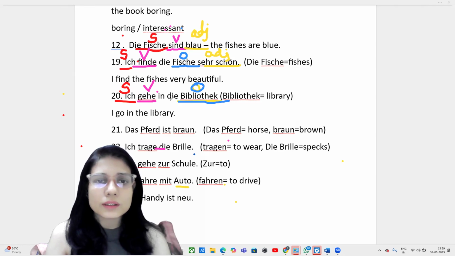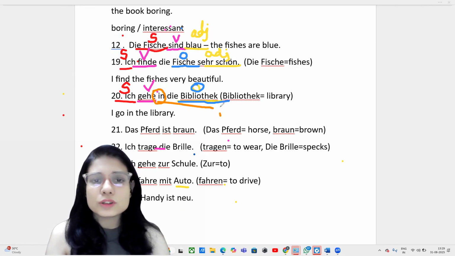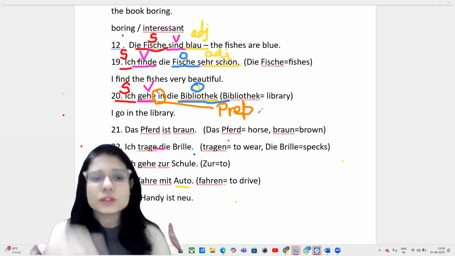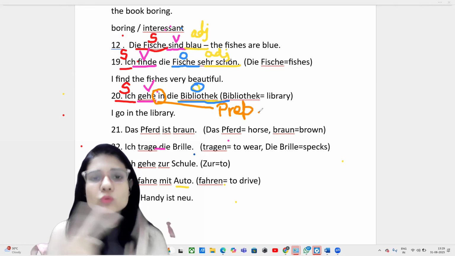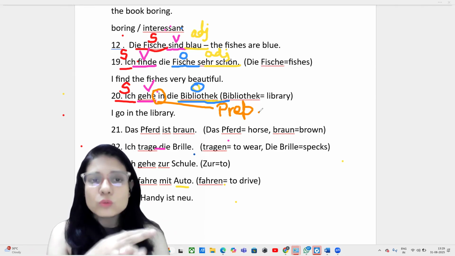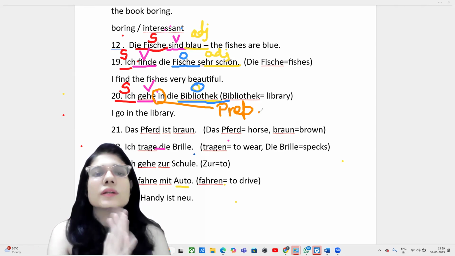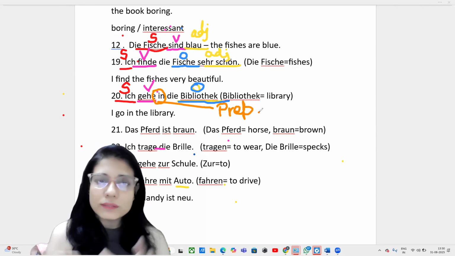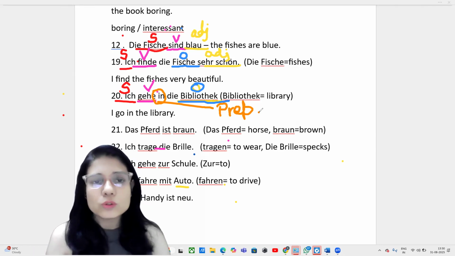Die is the article, right? What is this in? It is a preposition. Please write PREP under the category. We will learn the prepositions slowly also. What are prepositions? In, below, between, above, through, nearby, with, to. These are all called prepositions, which we will cover in the A1 series as a part of the course.